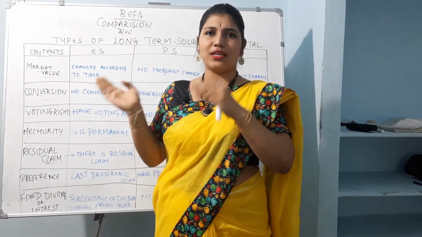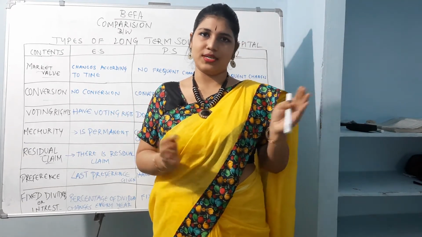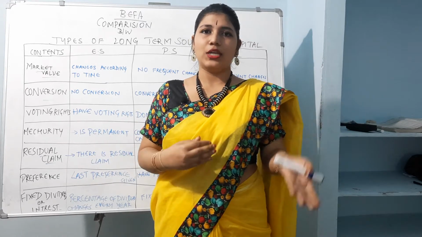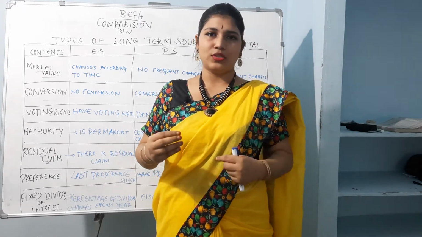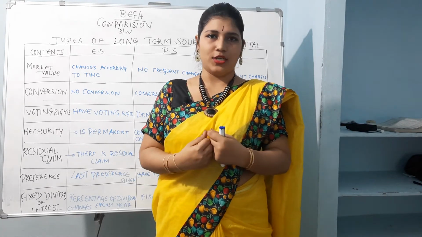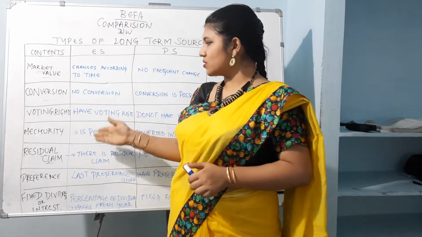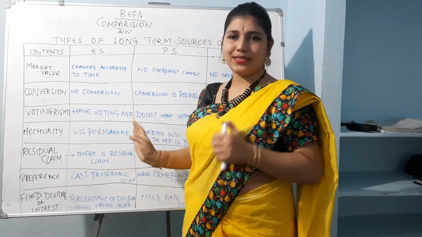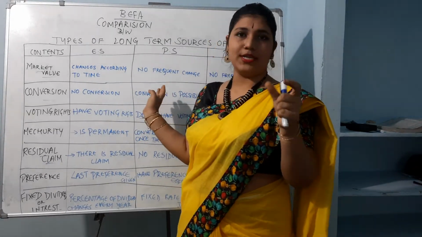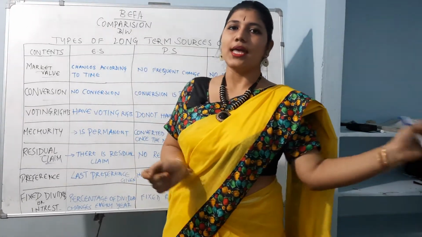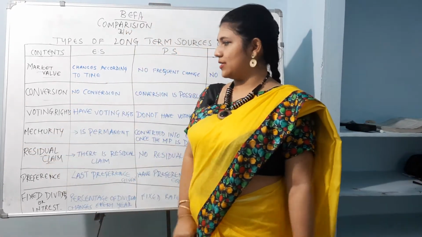Equity shareholders are the real owners who are providing the capital as shares to others, like preference shares and debentures, the same capital, right? So when they are not taking it, what will I do? When I'm offering you money and you are not at all coming to take it, what will I do? I'll put it in my account, yes or no? The same equity shareholders also do. So once a maturity period is done, the amount of the preference shares is converted into equity shares, and the same case with the debentures and loans. That is what is called the maturity period.